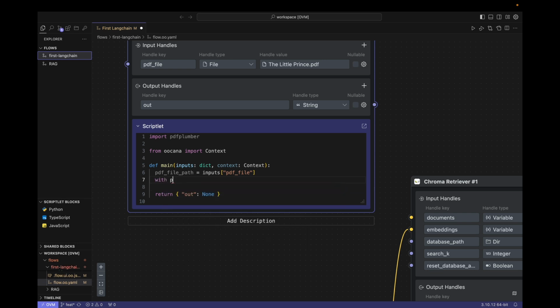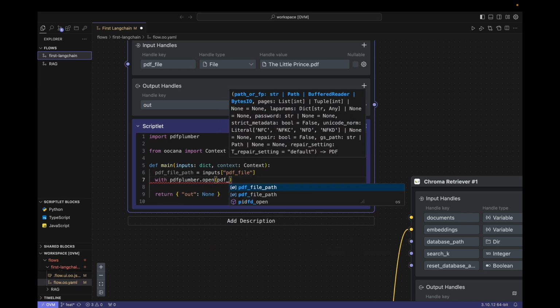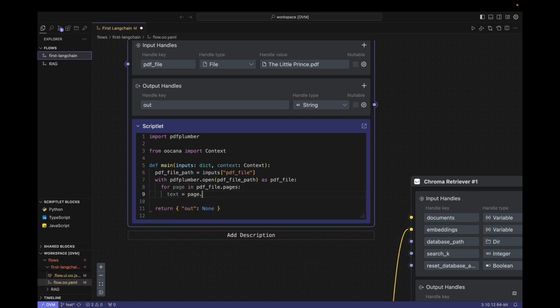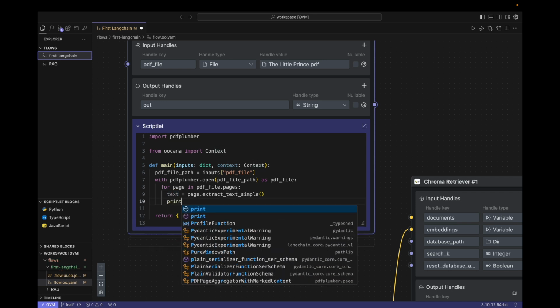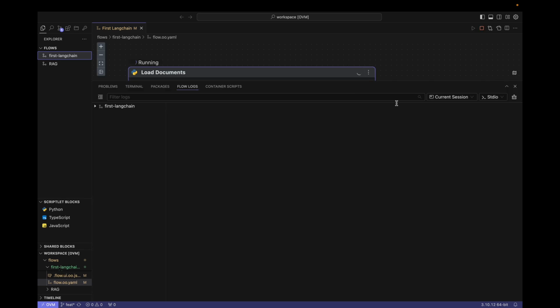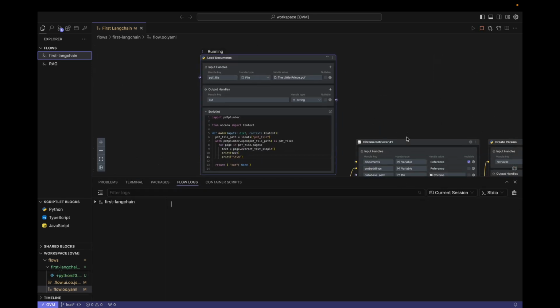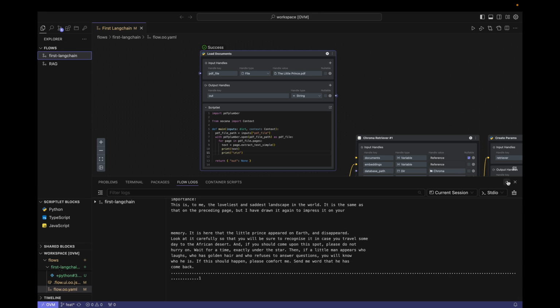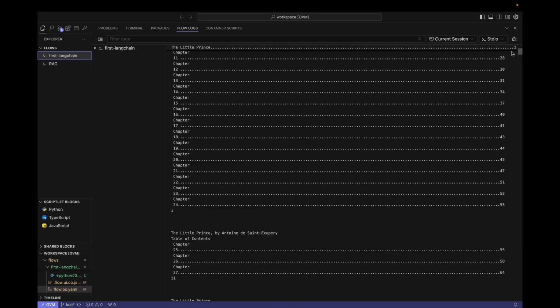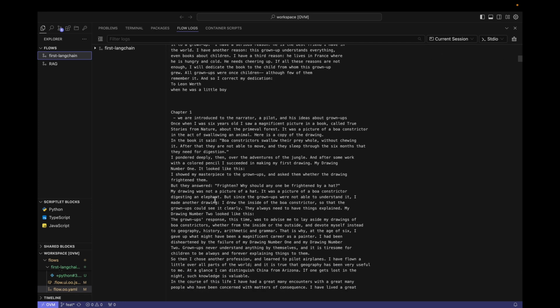Then continue to write code to read the PDF file corresponding to this address. Here, we use the extract text simple method to read the text from the page. Then I will print out these contents first, and then I will run it directly to ensure that these codes can correctly read the PDF file content. Click Run and switch here to Stdout. Okay, let's take a look. No problem, the PDF content is indeed successfully read. Okay, just confirm that we have successfully read the text.